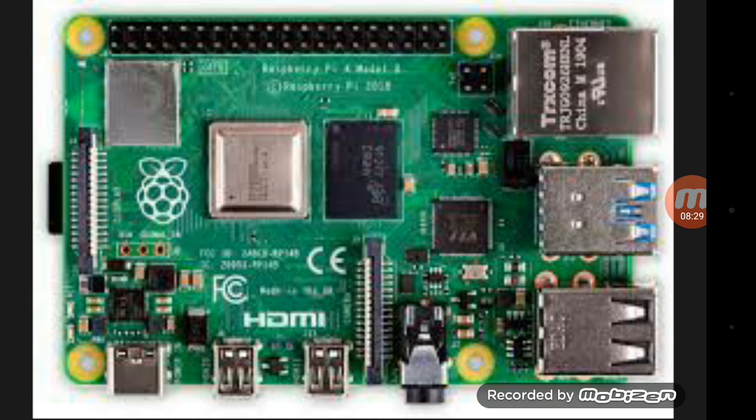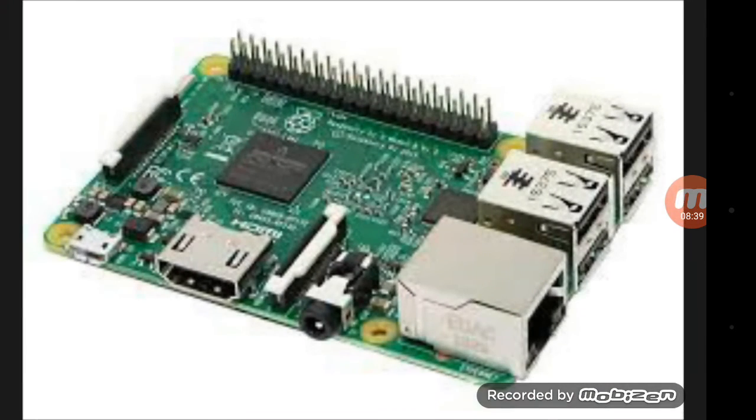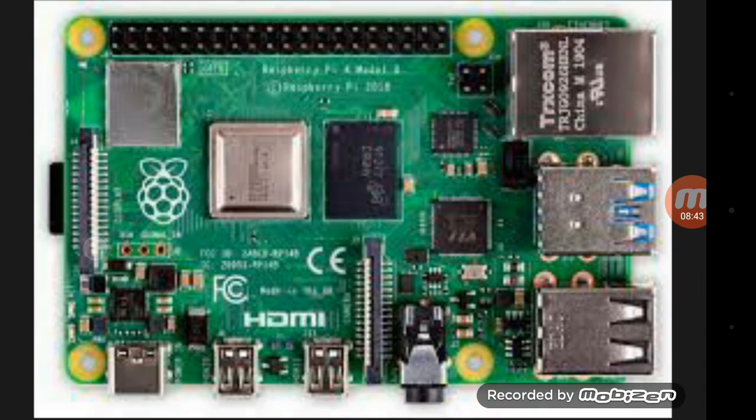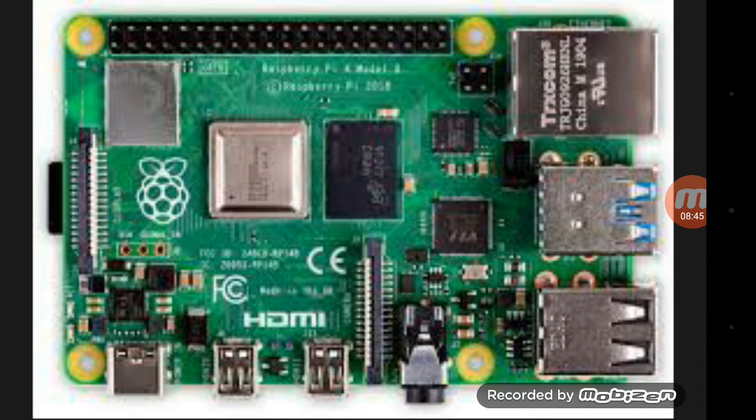So this is the Raspberry Pi 4 module which was released recently in 2020. So what they did is, and this is the Raspberry Pi 2 and 3, also you can get this port. This is for the display.